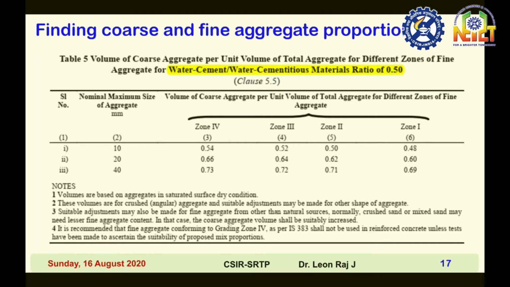In note 4, it is recommended that fine aggregate conforming to grading zone 4 as per IS 383 shall not be used in reinforced concrete unless tests have been made to ascertain the suitability of the proposed mix proportions. So this zone 4 is not suitable for reinforced concrete. That point was mentioned in note 4.